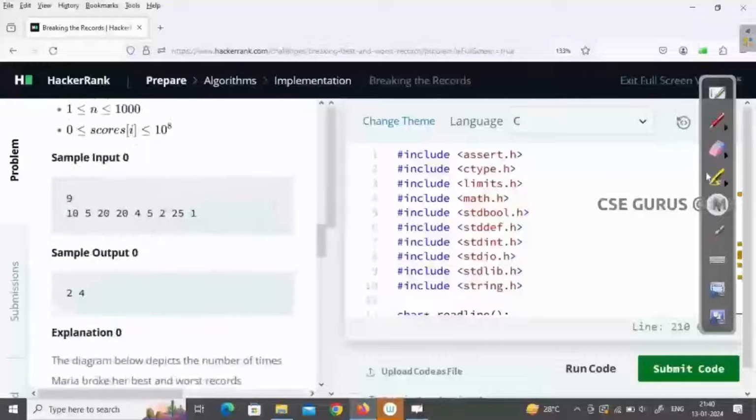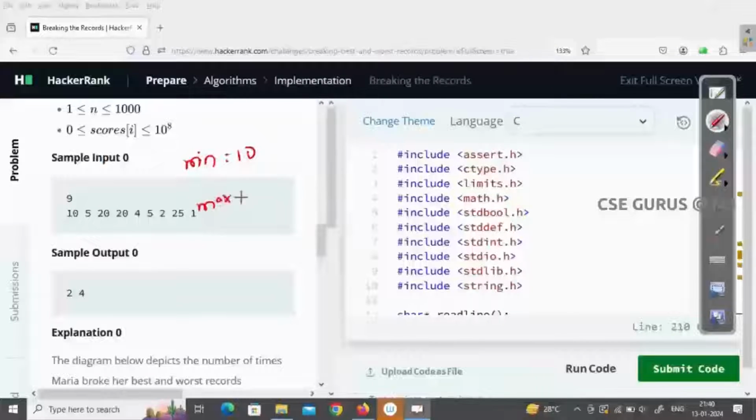So now here you can see, I'll go through this one. What is the minimum initially? 10, and max also 10. Now I'll make the counts: min count is 0 initially, max count is also 0 initially. Now what about 5? It's record breaking, less than 10, that's why min count is 1. 20 is greater than 10, that's why max count is 1. Again 20, it's not record breaking. 4, less than 5, so min count becomes 2. 5 is in between 4 and 20, so no record breaking.